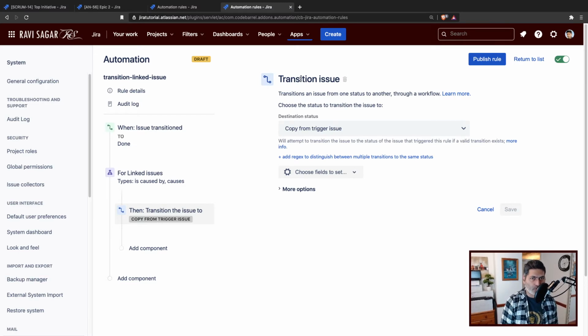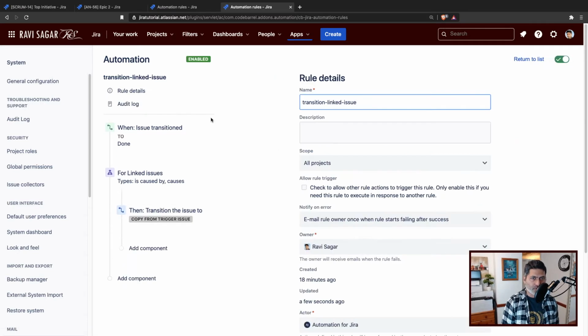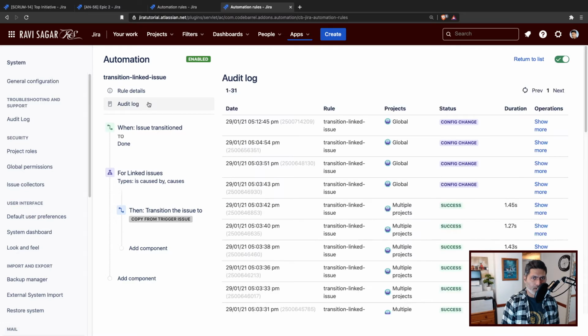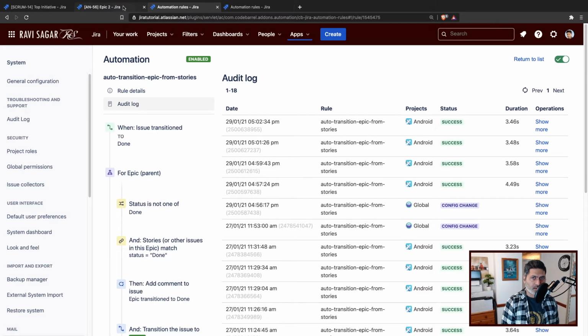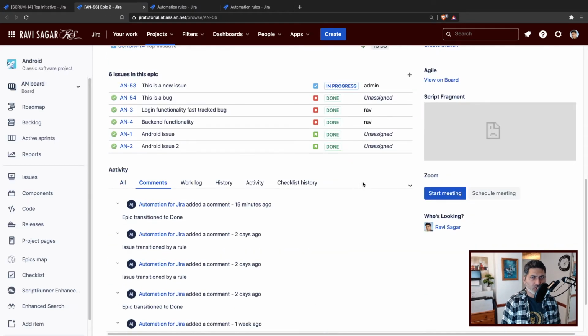So that is up to you how you want to define the rule. This is of course just to show you, and what we'll do is copy the transition from the trigger issue. If the trigger issue status is in progress or done, we'll copy it straight away. So let us publish this, and we'll monitor the audit log for both the rules. For testing this, we'll change the story status from in progress to done.